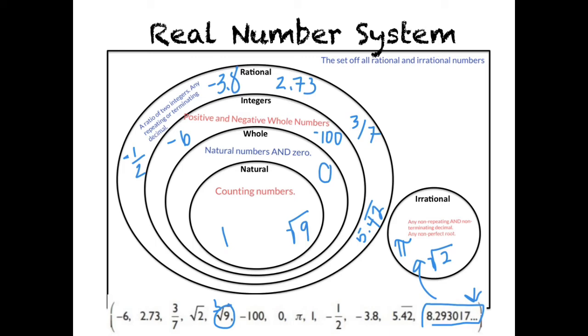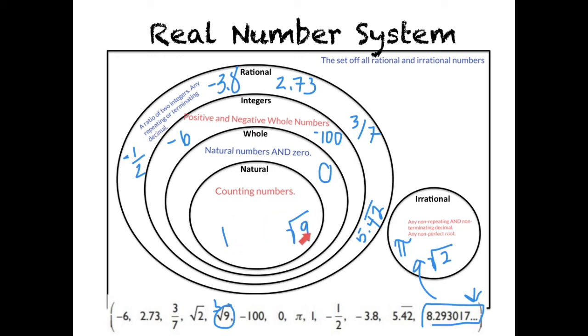Okay, all in all, this Venn diagram is used to classify numbers within the real number system. So you notice this definition up here. It's the set, again, of all rational and irrational numbers. That's what a real number is. Any number that you can think of fits somewhere in this Venn diagram. Okay, when you go to classify a number, you want to look for the most specific one.